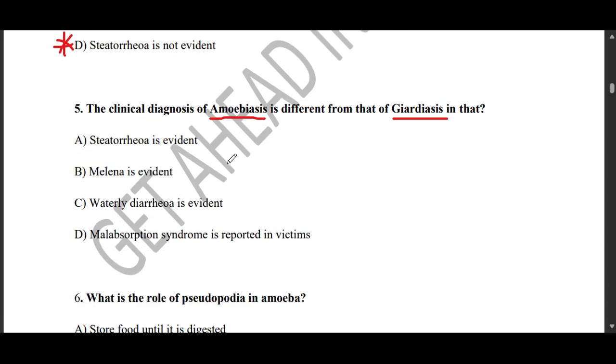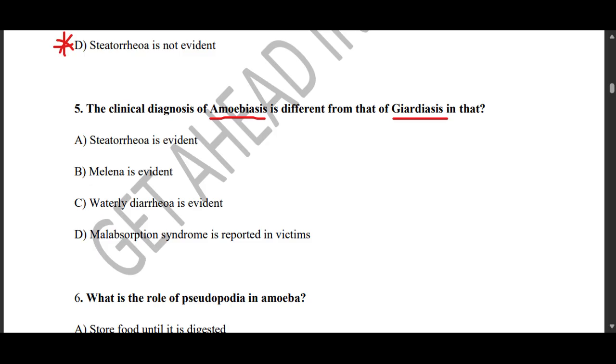On this particular question, there's amoebic colitis, which often causes blood in stool.